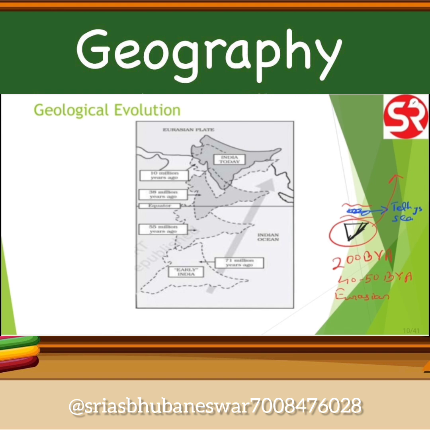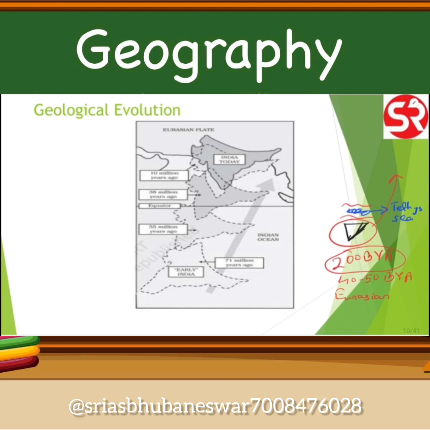About 140 million years ago, India was somewhere around 50 degrees south latitude. Around 200 million years ago, it had started moving northwards.